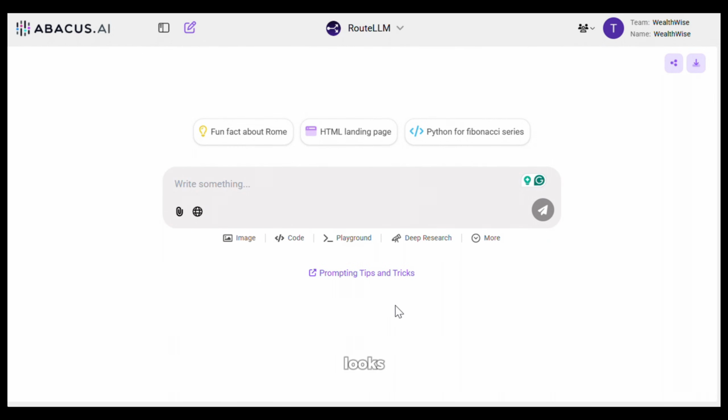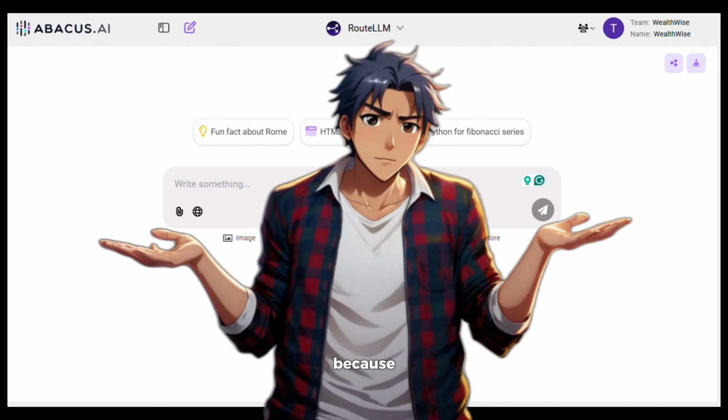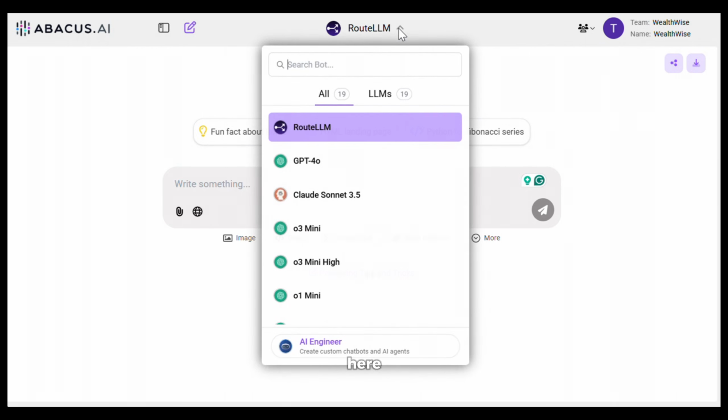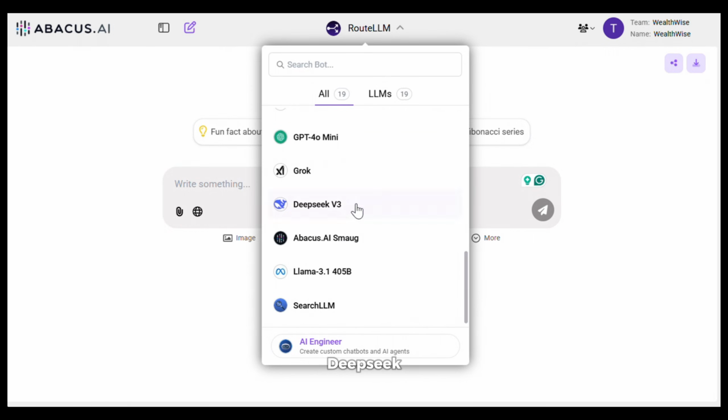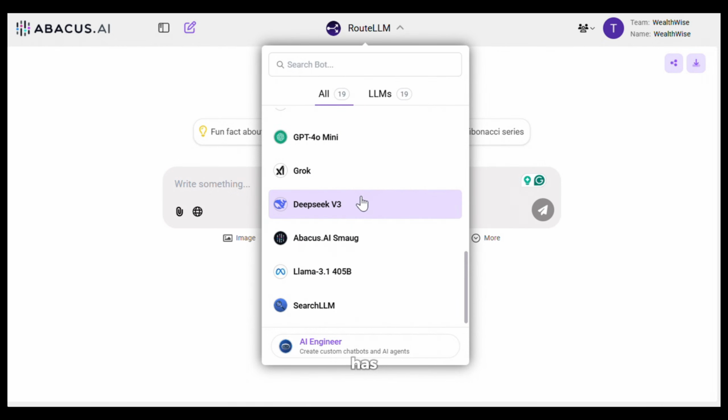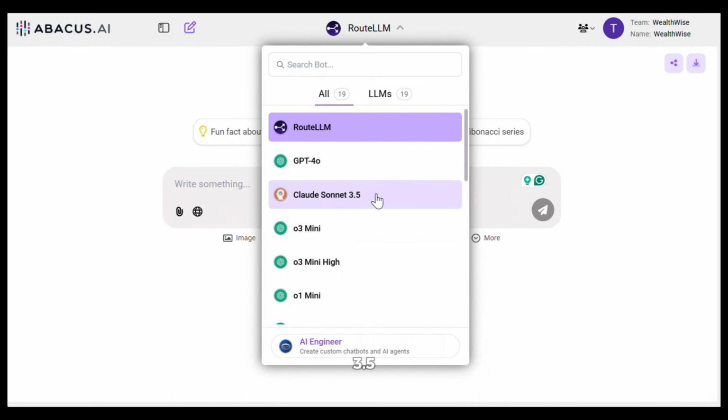As you can see, it looks pretty simple and resembles a chatbot because it is a chatbot after all, with tons of other useful features. Now, if you click here, you will be able to see all the different LLMs it has. As you can see, it has ChatGPT's latest and most advanced model, O3 Mini. It also has Deepseek V3, which has literally shaken the entire AI industry. Then it also has Gemini, Grok, Claude Sonnet 3.5, and Abacus AI's own LLM, as you can see from here.